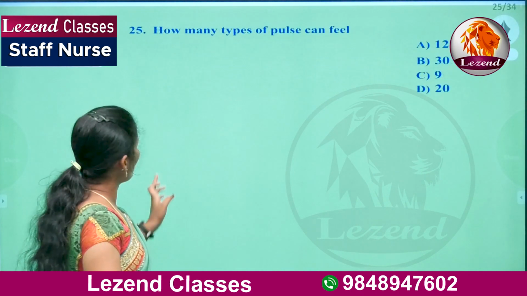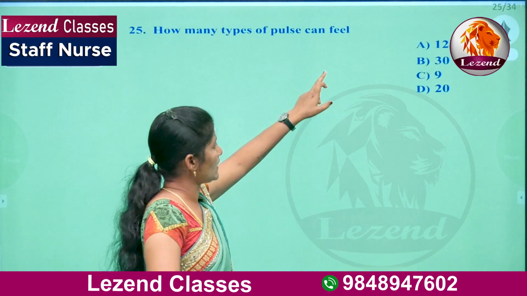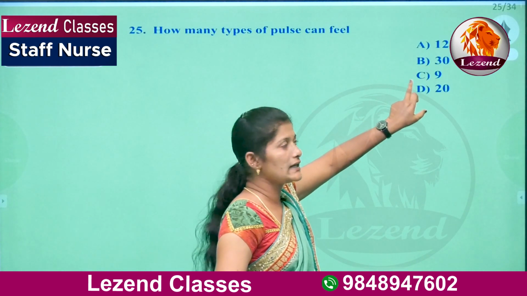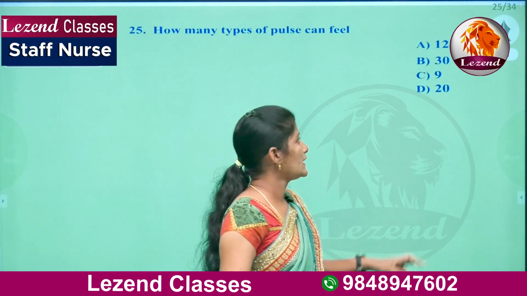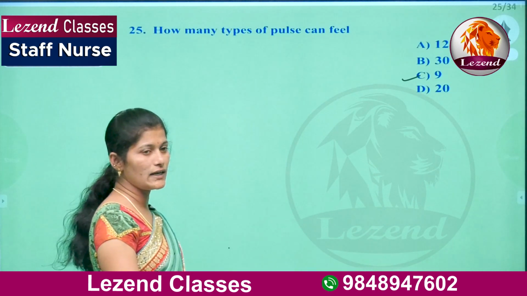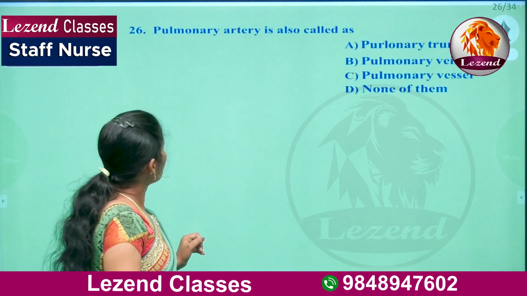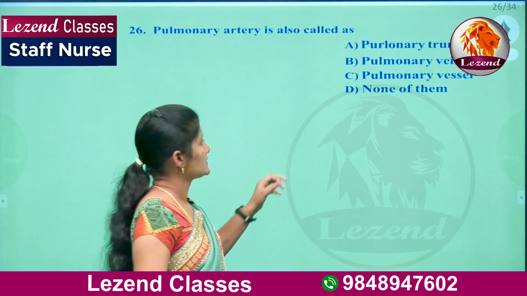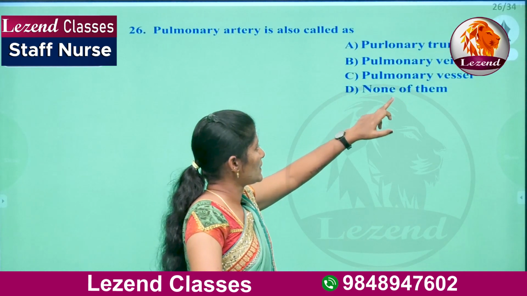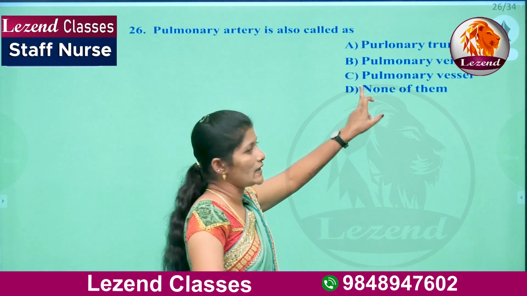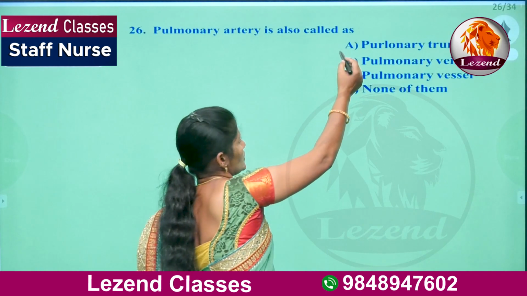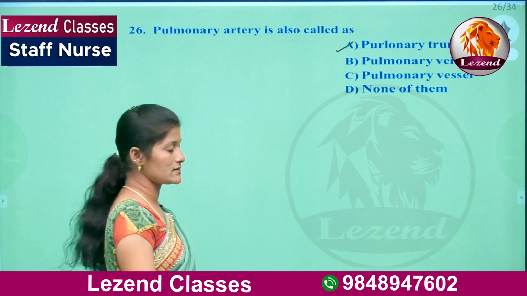Next question. How many types of pulse can we feel in our body? So here A, 12, B, 30, C, 90, D, 20. The right answer is C. 9 types of pulses we can feel in our body. Pulmonary artery is also called as? A, pulmonary trunk, B, pulmonary vein, C, pulmonary vessels, D, none of them. Pulmonary artery is also called pulmonary trunk. So A is the right answer.